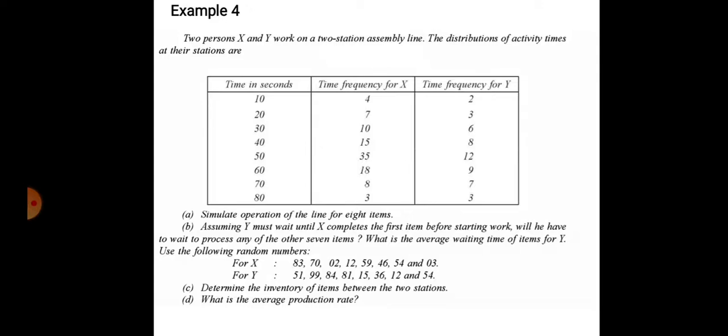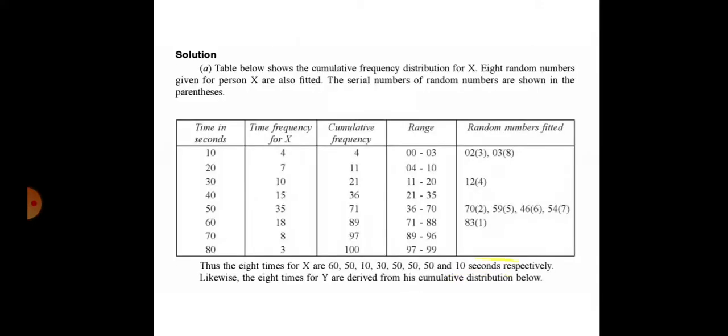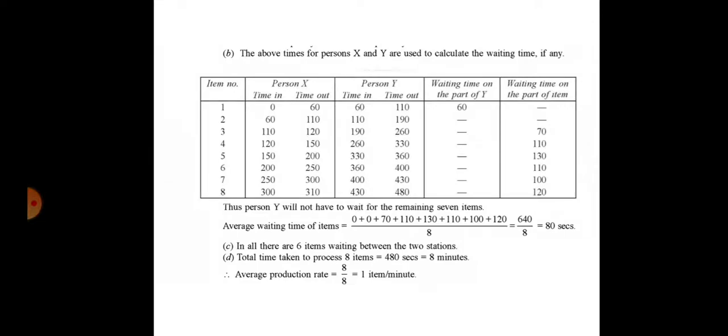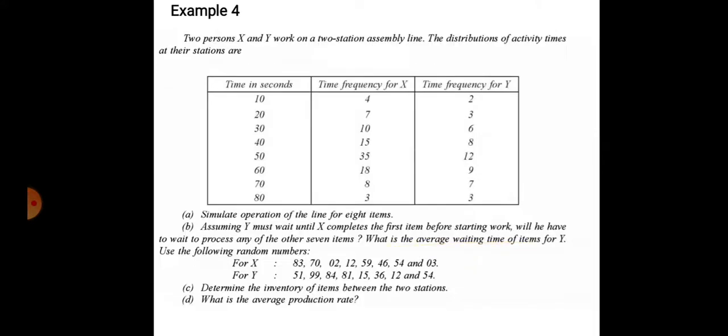He is required to wait only for the first operation. What is the average waiting time of items for y? Here we find the total sum divided by 8, which is 80 seconds average waiting time for items. And what about question C?